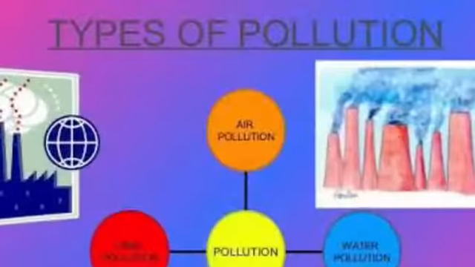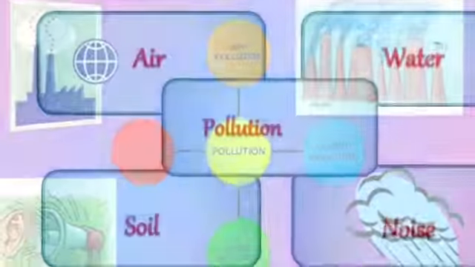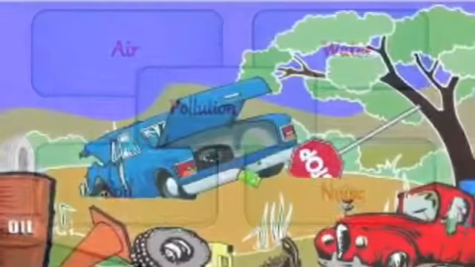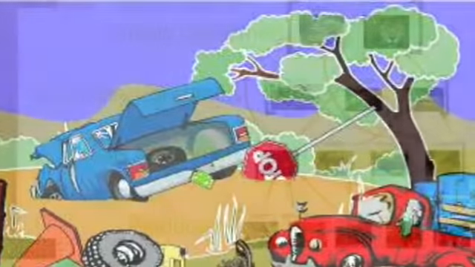Pollution occurs in different forms. For example, air, water, soil, radioactive, noise, heat, and light.